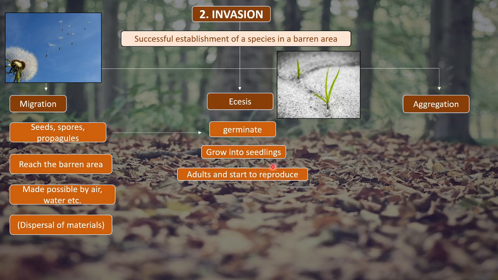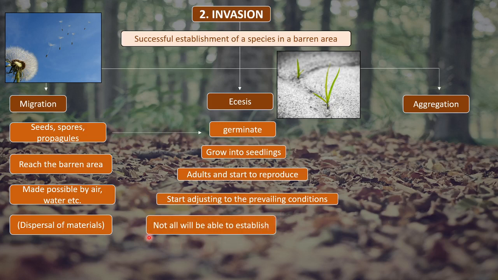That means it will increase its progeny. By doing so, it has started adjusting to the prevailing conditions of this barren area. So they will try to reproduce and start adjusting themselves to this situation.